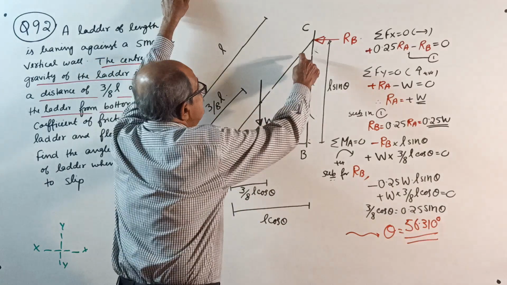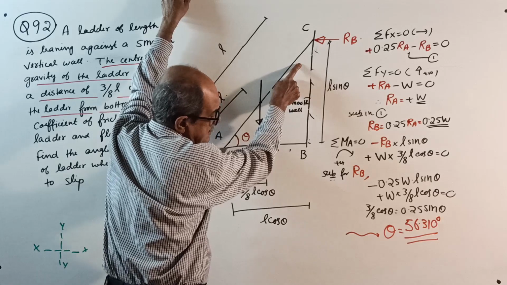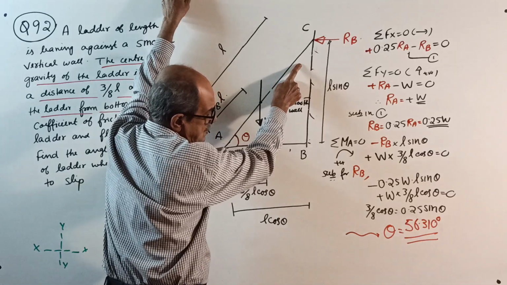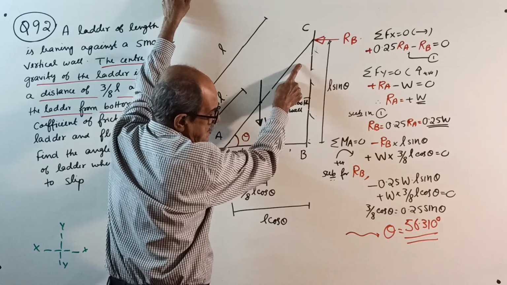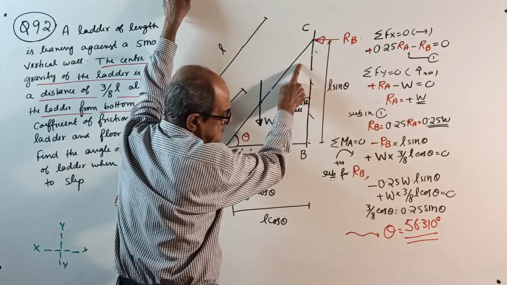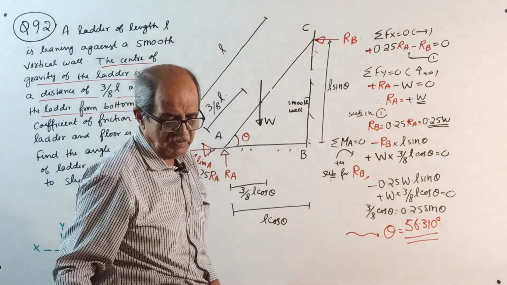Or this angle, if it is 56.310, that will be 33.69 degrees. Calculate 33.69 most probably.